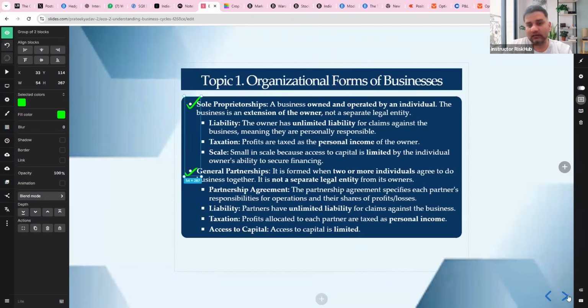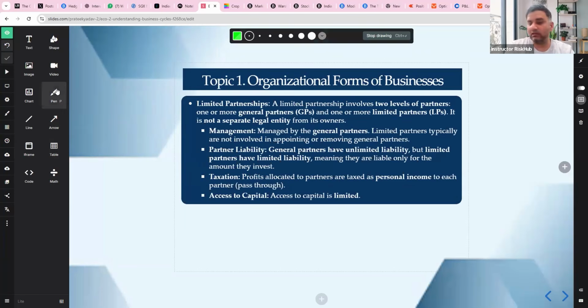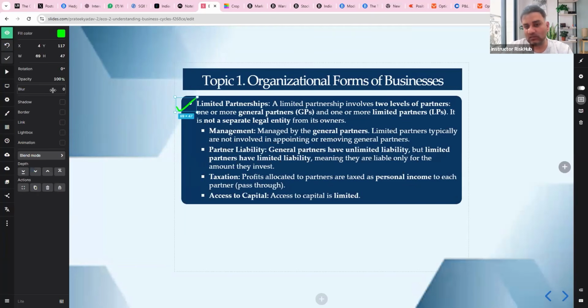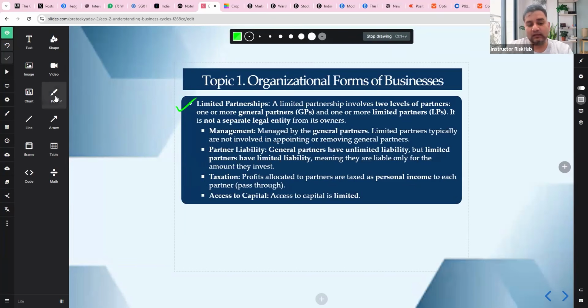Then we go into the next part, which is limited partnership. Limited partnership is very different from the previous 2. In a limited partnership, there are two types of partners: general partners, GPs, and limited partners, LPs. It's not a separate legal entity. Management is done by GPs only; limited partners do not participate in management, right? On liability, general partners have unlimited liability, while limited partners are limited to the amount invested.